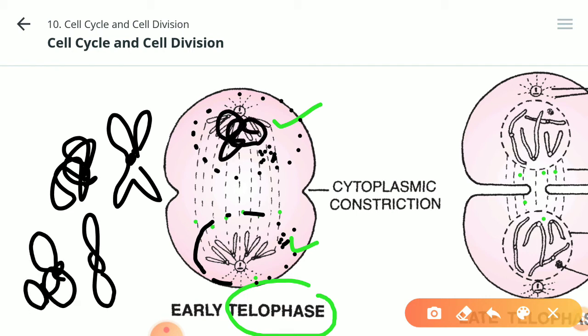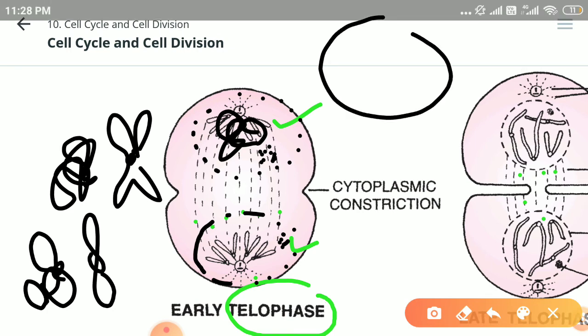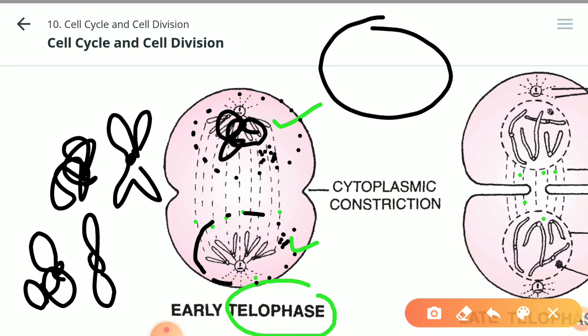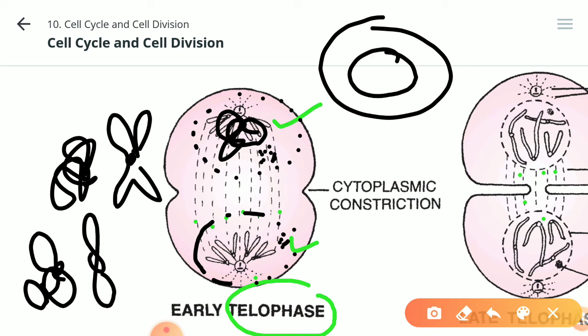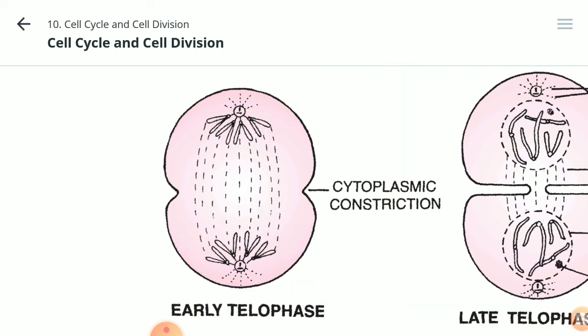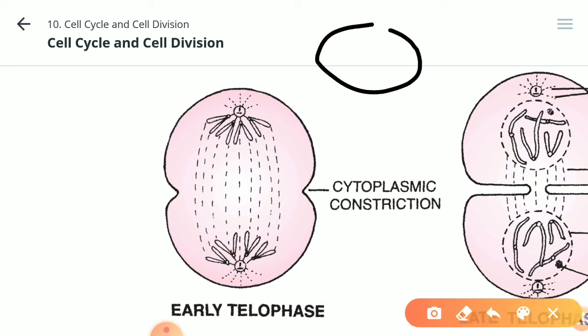So suppose we started with a cell where there were two chromosomes. Clear? So there were two chromosomes in the cell. This was a chromatin fiber. This was another chromatin. Two chromosomes are there. So this cell enters into interphase. Interphase में क्या हुआ? What happened in the interphase? Okay, once again I'll draw it. I have a cell. This is the nucleus I'm drawing. This is one chromosome. This is another chromosome. Now this cell enters into interphase.